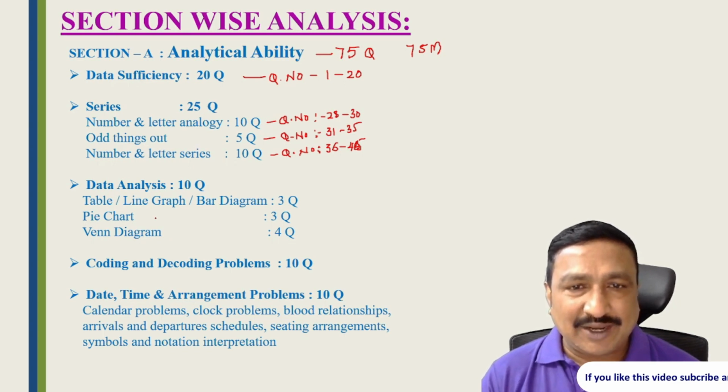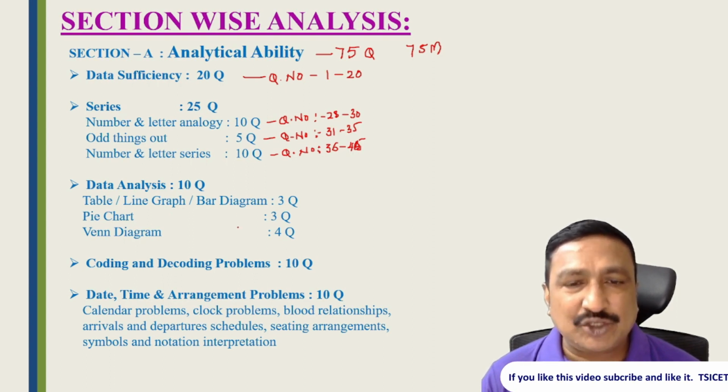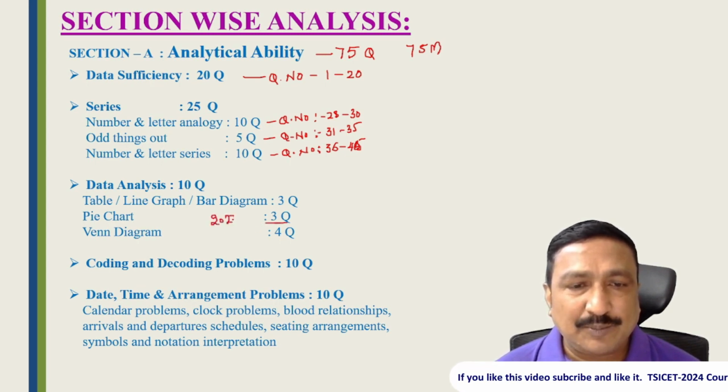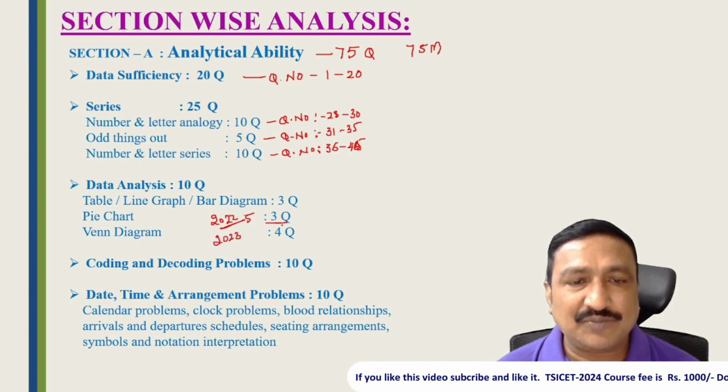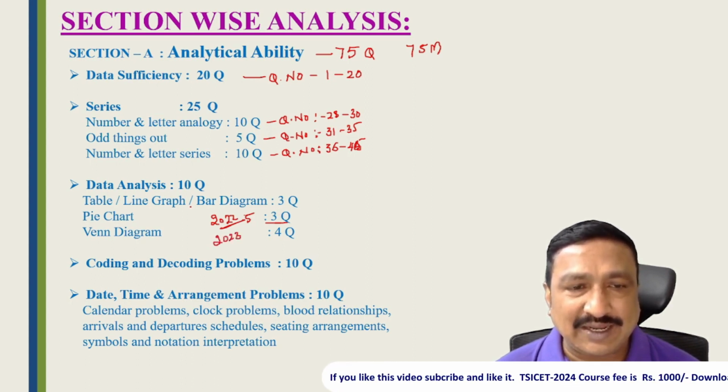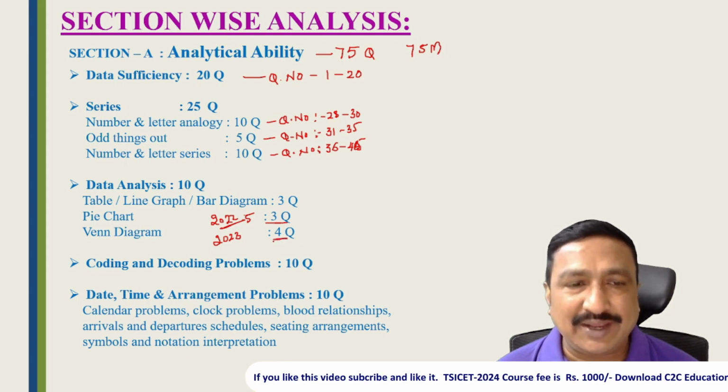Now coming to the data analysis. In the data analysis, they will give the table, line graph or bar diagram 3 questions, and pie chart 2 questions till 2022. But in 2023, the pattern changed. They are asking table, line diagram, bar diagram 3 questions, pie chart 3 questions, and Venn diagram 4 questions. So you can get 2023 in different weightage.